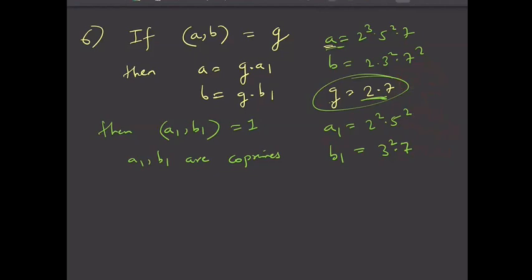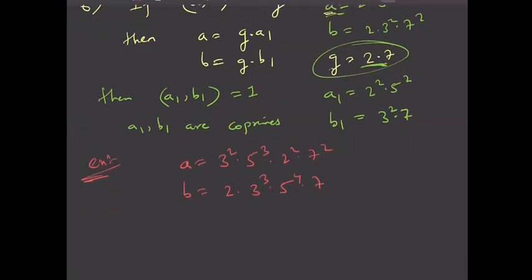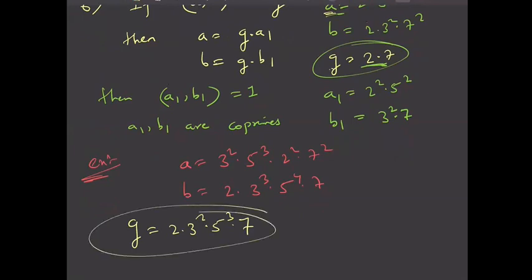Let us take one more example to show this. For example, A is 3 square, 5 cube, 2 square, 7 square. And B is, let us say, 2 into 3 cube into 5 power 4 into 7. Now, what is the GCD here? GCD is 2 common, 3 square common, 5 cube common, and 7 common. Now, if you take out this G from A, the leftover is A1. How much will that be? It will be 2 into 7, because 3 square is there in G and 5 cube is also there.